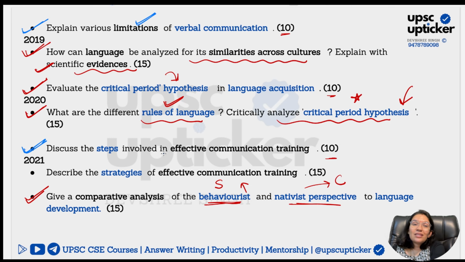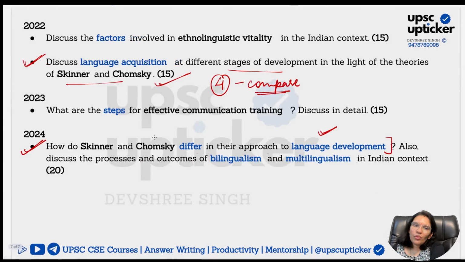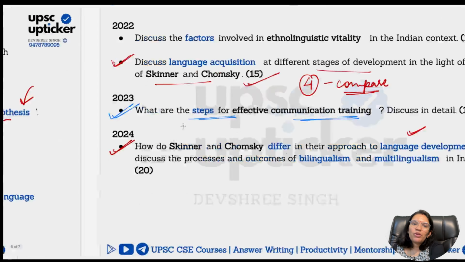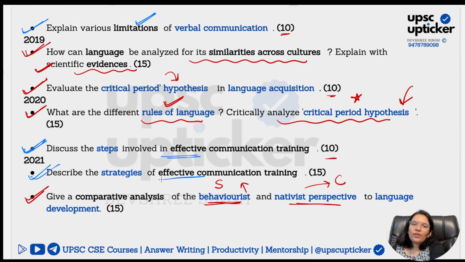Here the question is, discuss the steps involved in effective communication training. Okay, the same question is here as well. What are the steps for effective communication training? Same question. Describe the strategies of effective communication training. The steps and strategies are more or less same. There are not big differences. When you cover it from the slide, all the tools and the strategies have been provided to you. You have to simply add it in your answer.